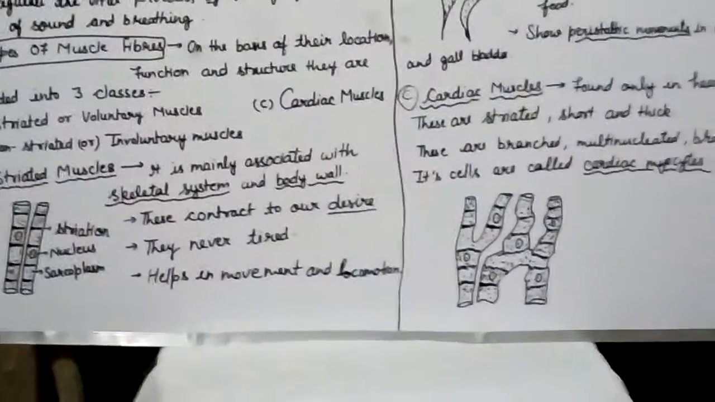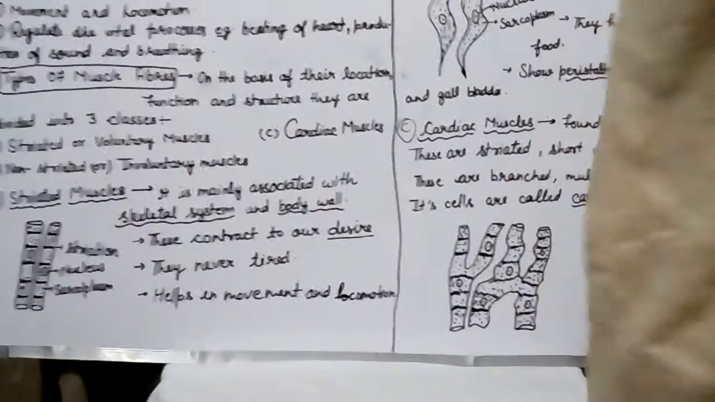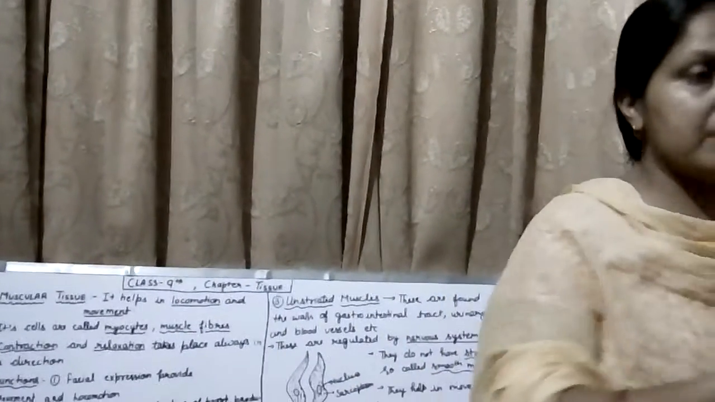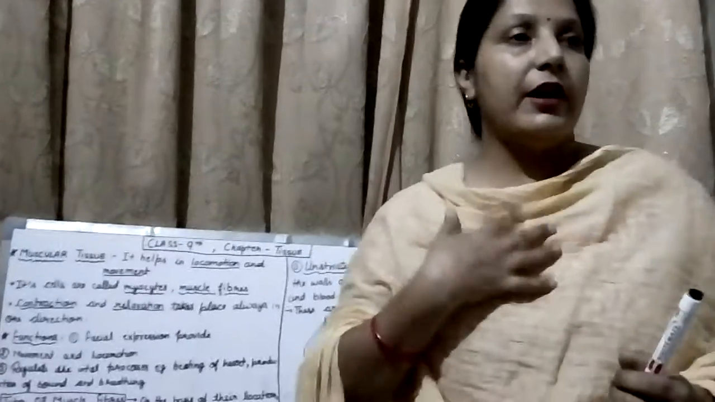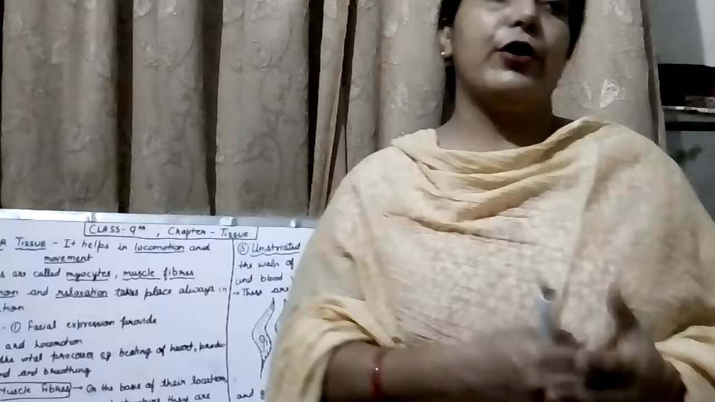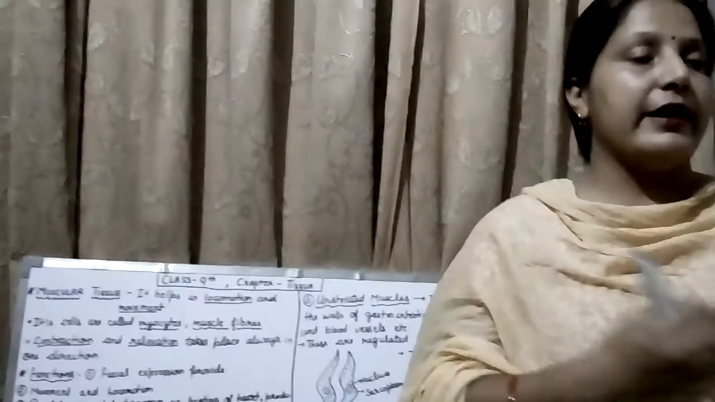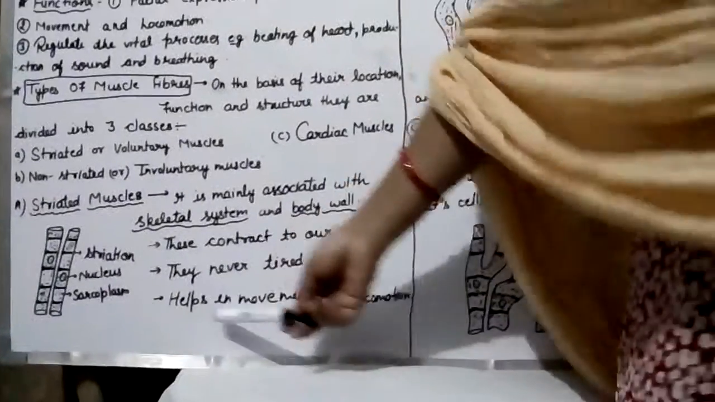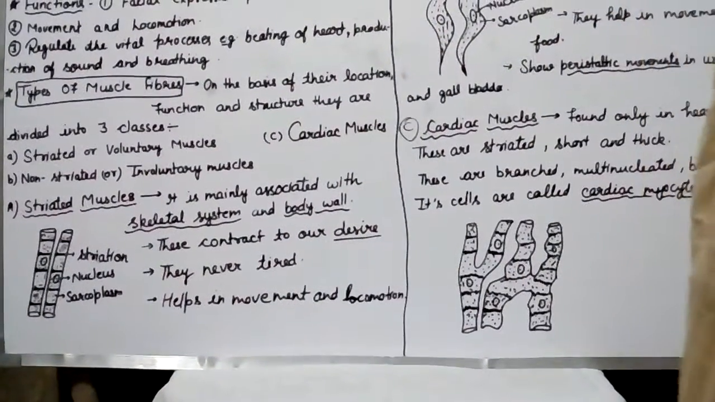They contract at our desire, that means we can move our hand, it is our desire. We pick a pen, we pick a glass, or we run, that is our desire. So these are called voluntary muscles, that means they do any activity with our desire. They never get tired and help in movement and locomotion.